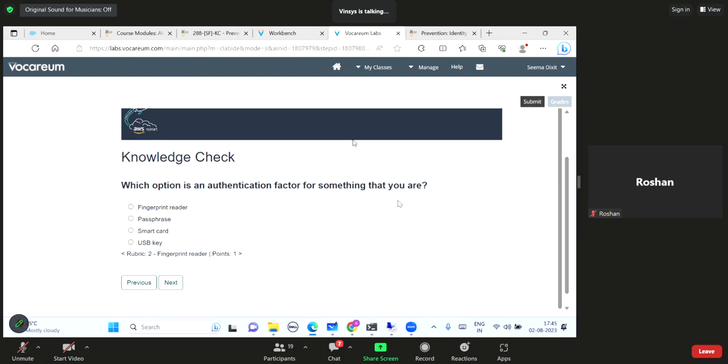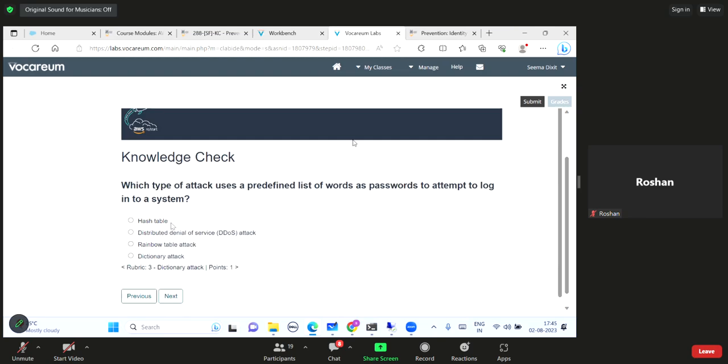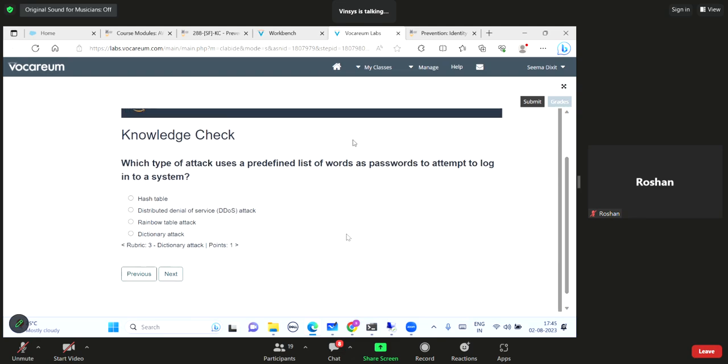Fingerprint. Yes, fingerprint. Which type of attack uses a predefined list of words as passwords to attempt to log in onto a system? It has to be dictionary attack, right? Very good. What format does AWS Identity and Access Management use to define authorization rules? JSON form. Yes, it is the JSON policy.